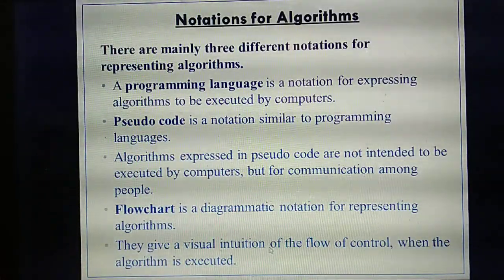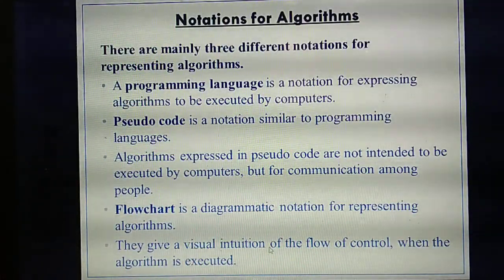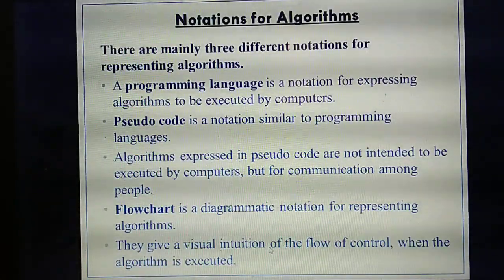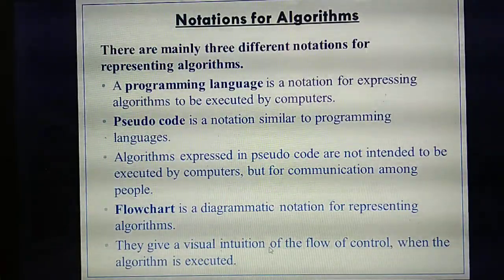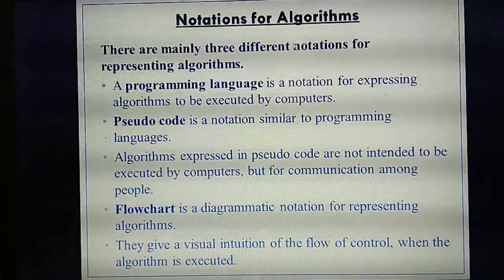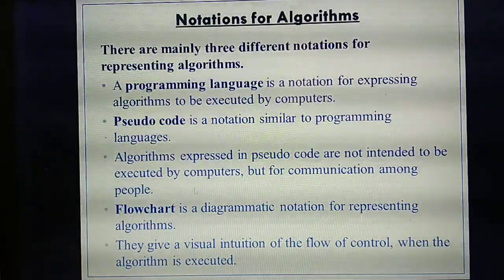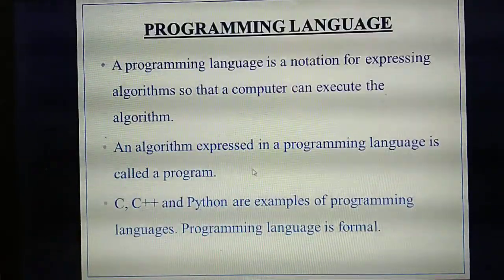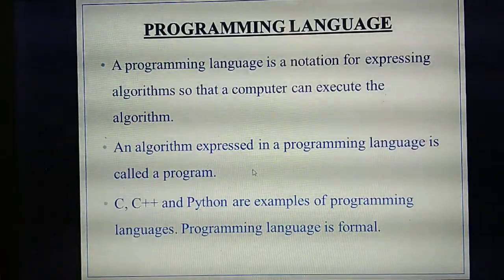Understand? So how many notations have you studied for representing an algorithm? Three. What are they? Programming language, pseudocode as well as flowchart. For studying this, please remember your practical examples, then you will never forget this. Programming language is similar to doing the practical, pseudocode is just like a procedure, flowchart is just like a diagram. Understand? Next, you are going to study each thing in an elaborated manner. So first one is programming language.